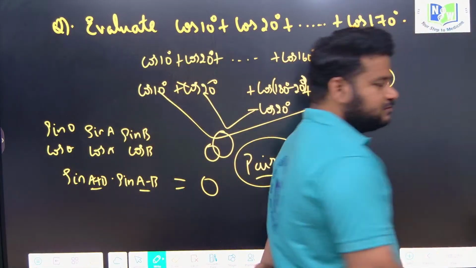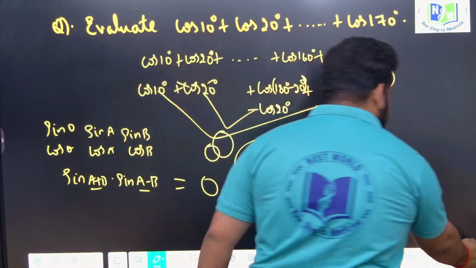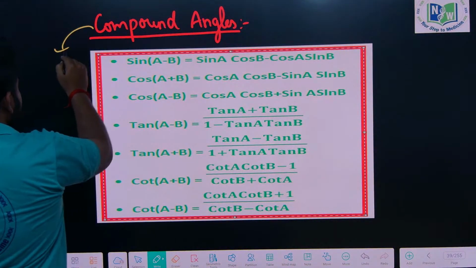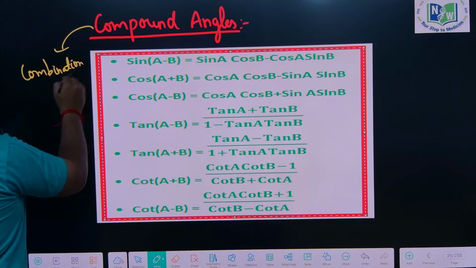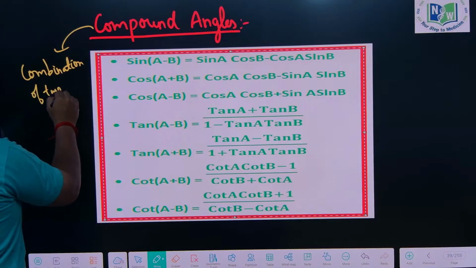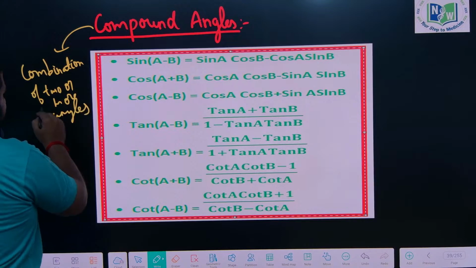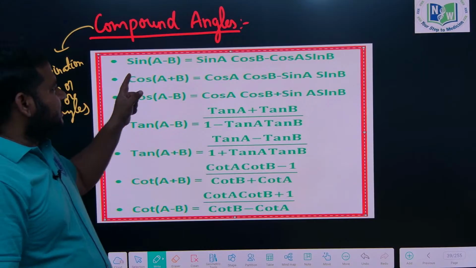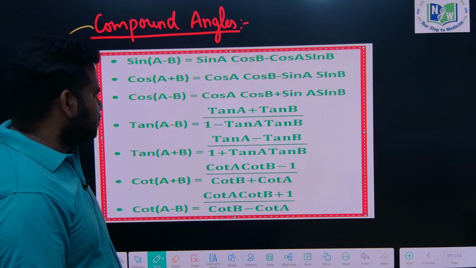So compound angles means what? It is a combination of two angles. How do you combine those two angles? Forget about the formulas, I will tell you how to remember them. Compound angles means combination of two or more angles, combining by plus or minus. Now, sin of A minus B, sin of A plus B, like this various formulas are there. So let me write this down here.